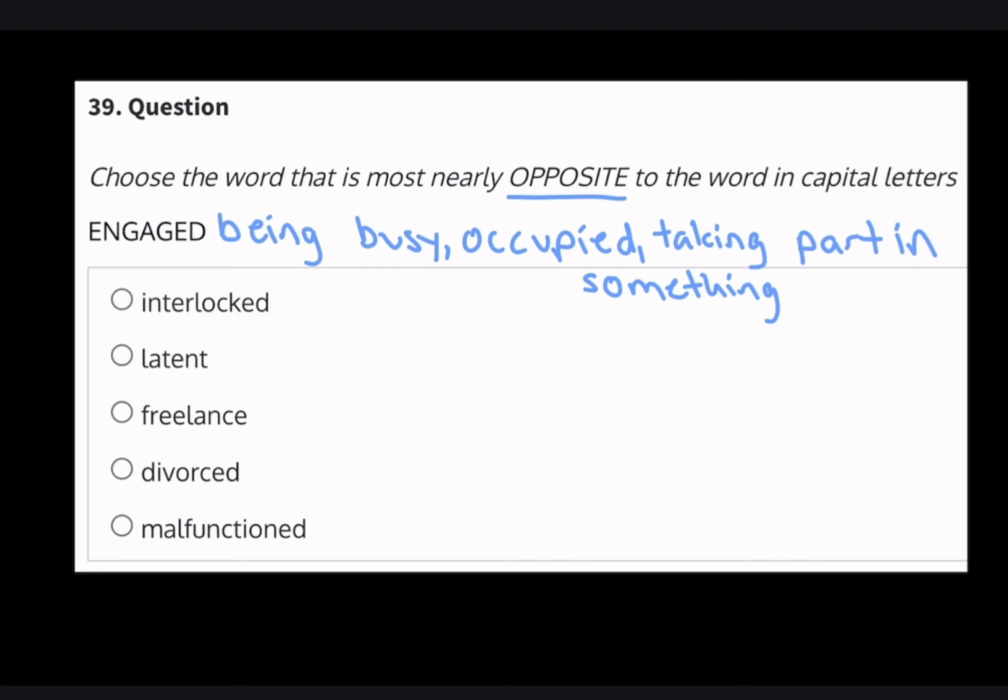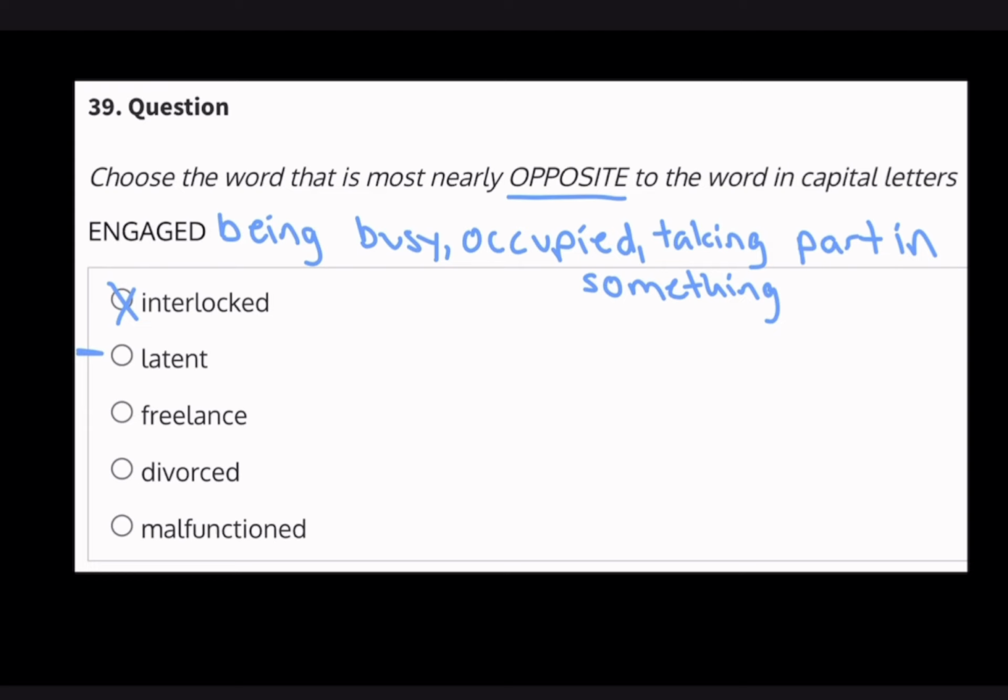So we're going to eliminate this answer choice because, again, we're looking for an opposite of the word engaged. Next, we have the word latent, which means something that exists but is not yet developed or carried out. So this actually could be a good opposite, right? This is something that's not being carried out, versus engaged is being busy, occupied, and actually taking part in something. So we're going to leave this for now.